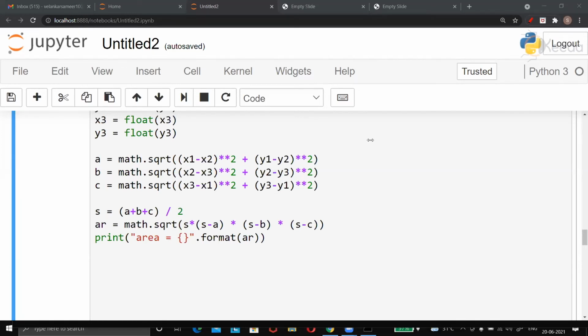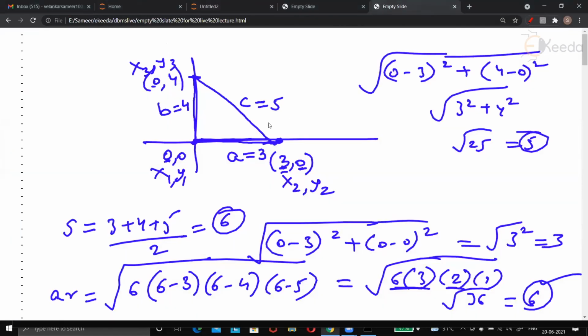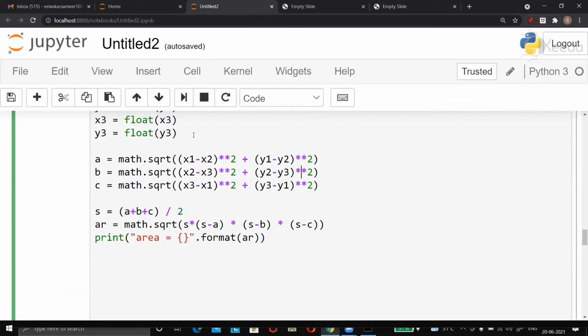Sir, why did we take float? Rohit, what I suggest mostly, when you are working on geometric programs, is to take floats. Actually, in this example, for this input, it was okay even if you took ints, because we are entering 0, 0, 3, 0. But what if I want to run the program where I have the first coordinate as 0, 0, the second coordinate as 3.5, 0, and this coordinate as 0, 4.5? Then I will be stuck. So I expect that the user will input float if it is a triangle program. That's why I have written float there.